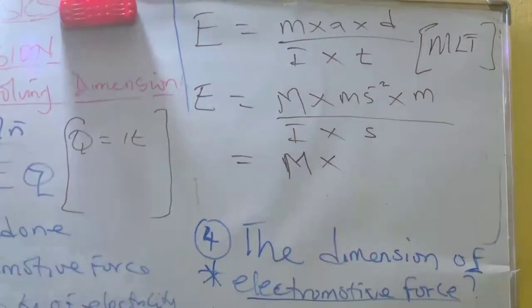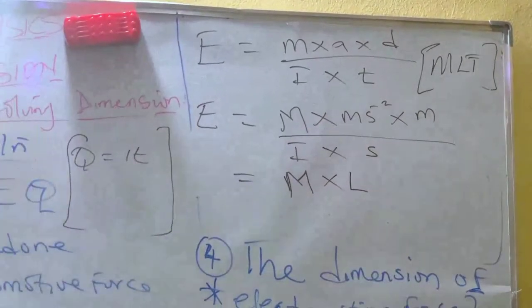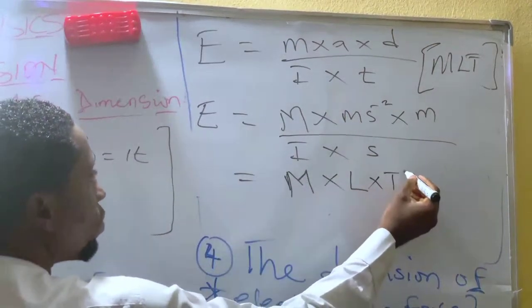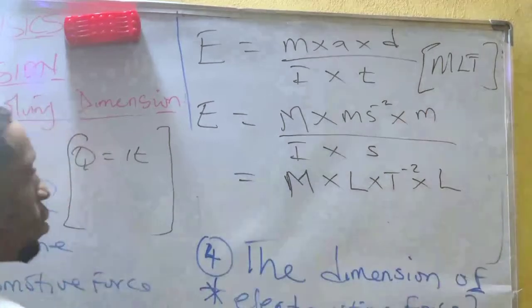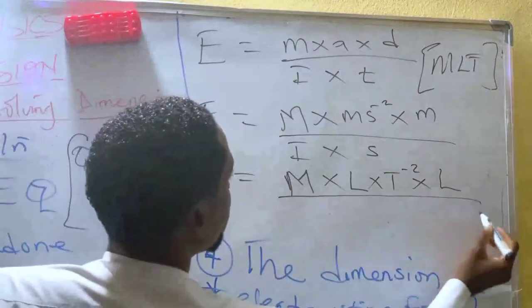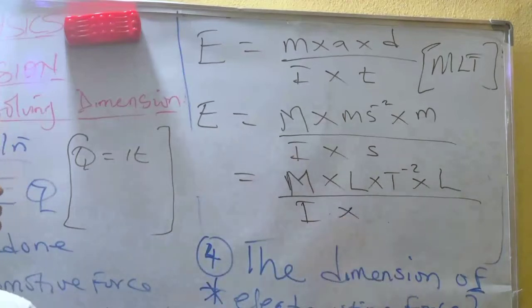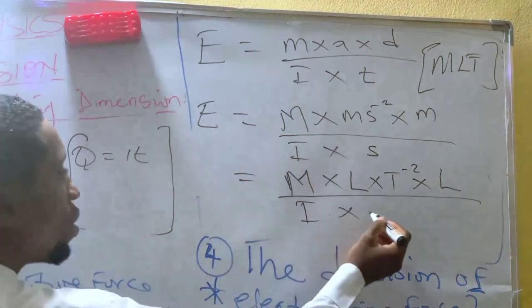So multiply by, this is meter, which measures your length. This is seconds, which measures your time. This is meter, which measures your L. Divided by your current, times seconds, which measures your time.